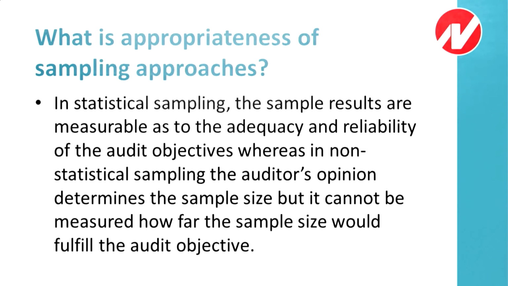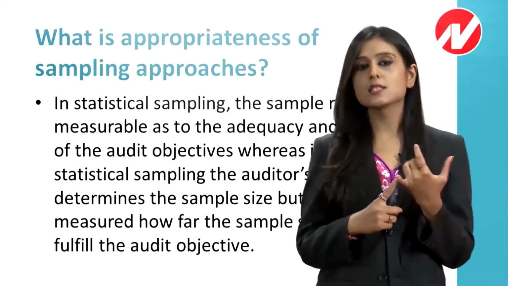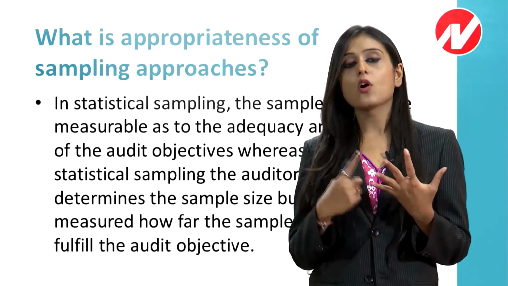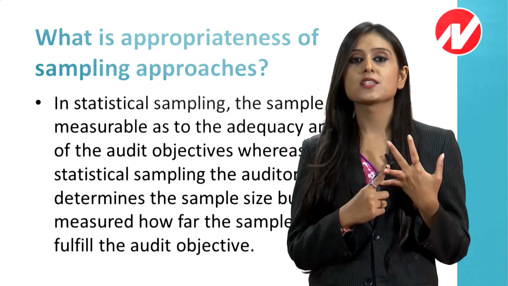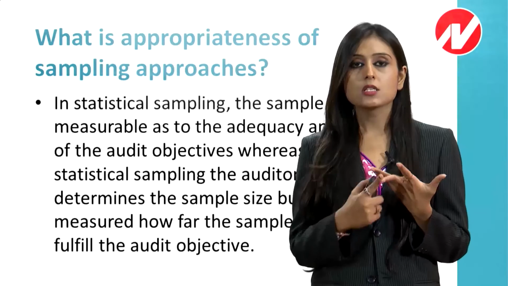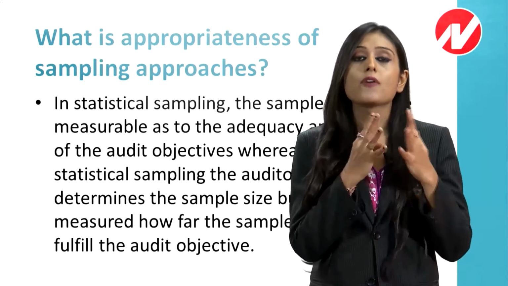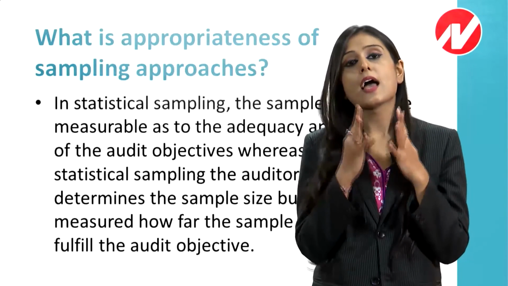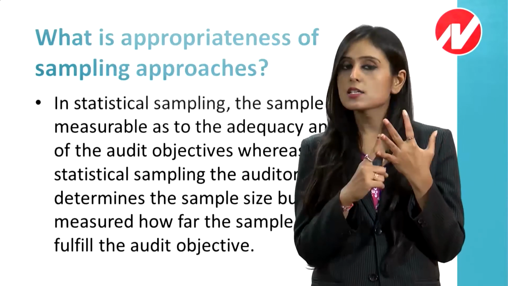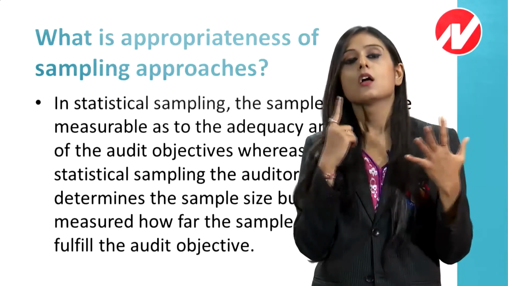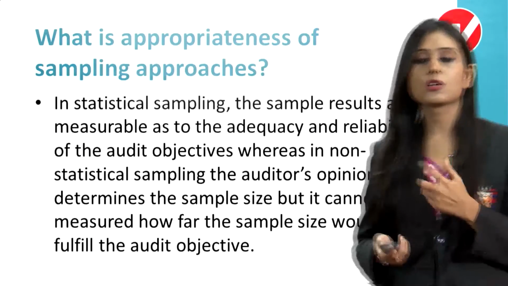Now, to summarize this part, please remember statistical sampling, measurement of audit objective, that whether the sample size selected was proper representative of the population means it is measurable. But in non-statistical sampling, the measurement of how far the sample size have proved our audit objective is not measurable. Statistical sampling, measurable results, and non-statistical sampling, the results are not measurable.